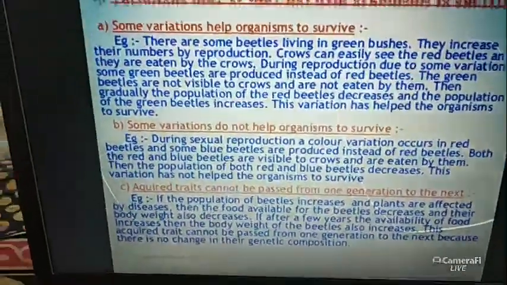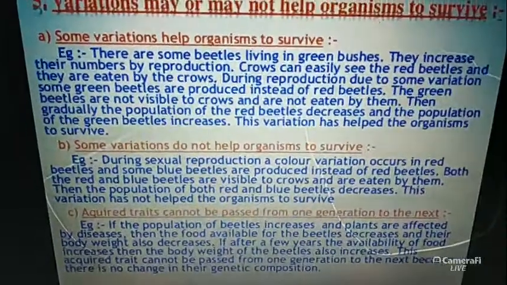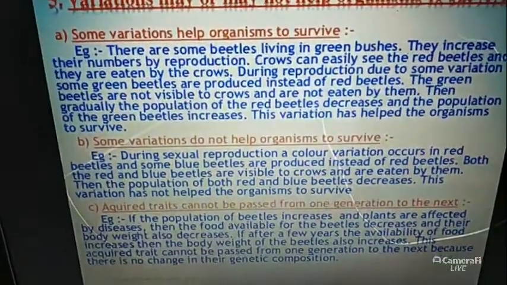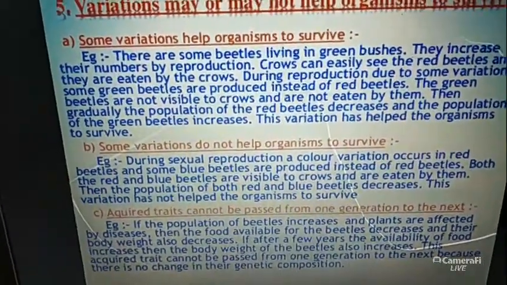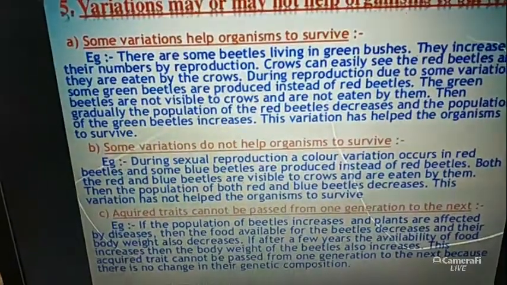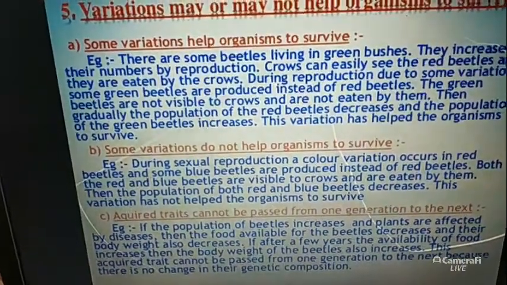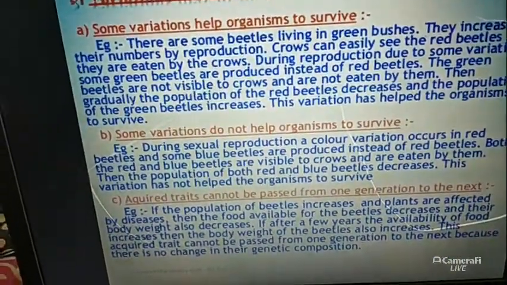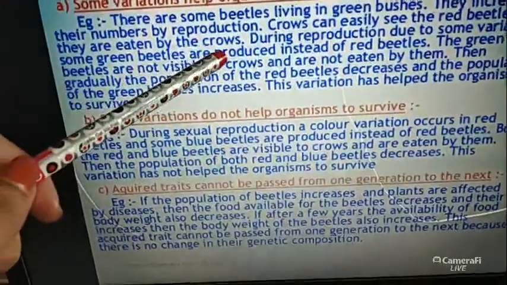So their variation comes, but why the variation? These variations are needed to protect themselves, because all the red beetles are eaten by the crows.